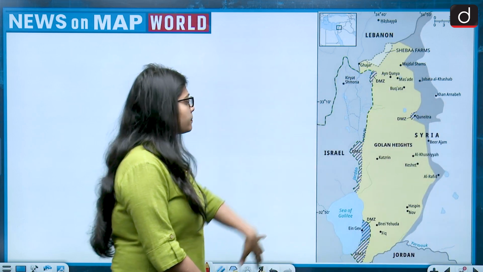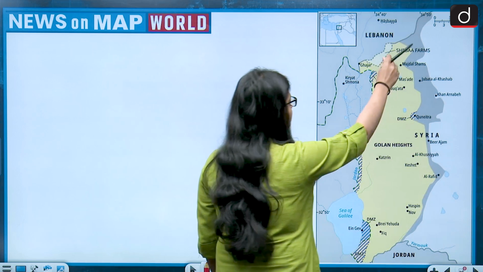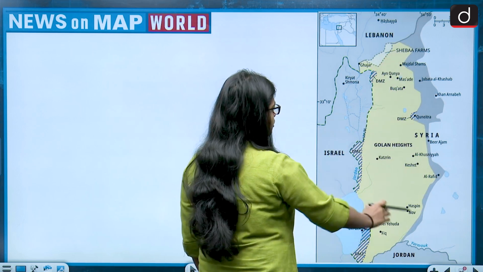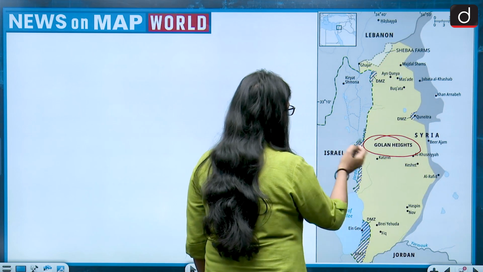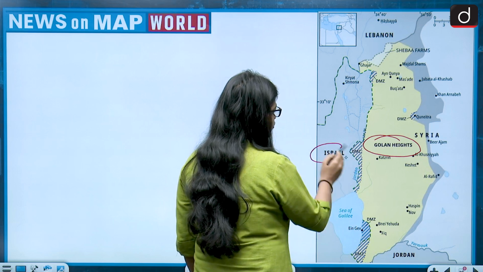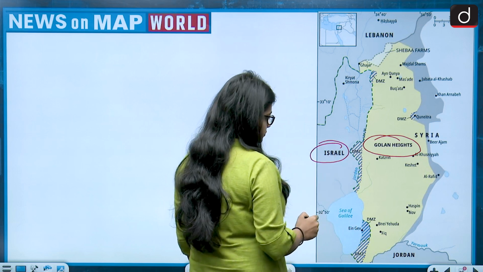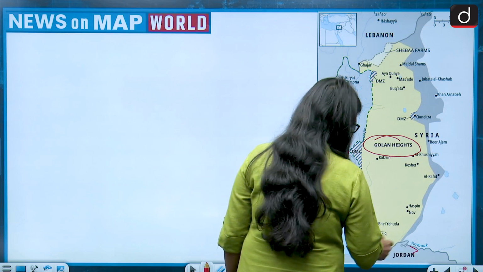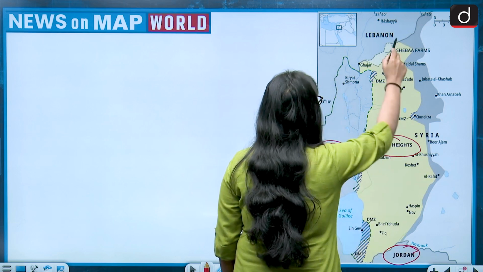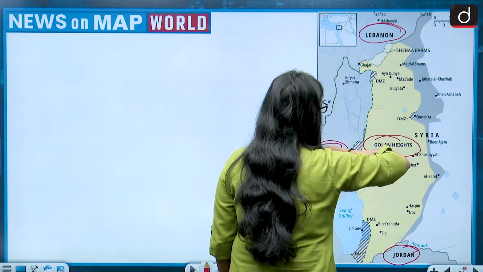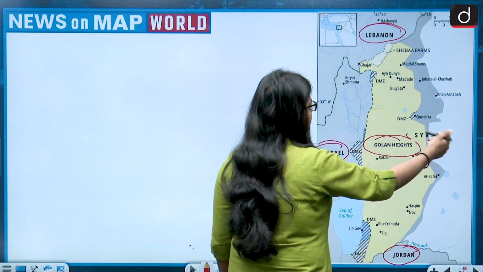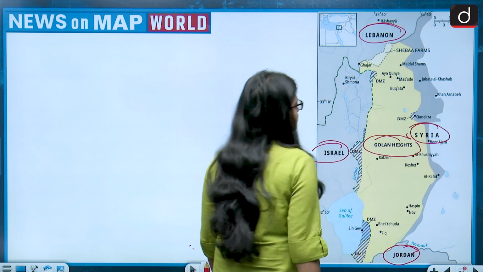So look at this map. This is the map of Golan Heights. So this area in yellow is the Golan Heights. On the west side of it is Israel. On the south of it is Jordan. On the north of it is Lebanon. To the east of Golan Heights lies Syria.